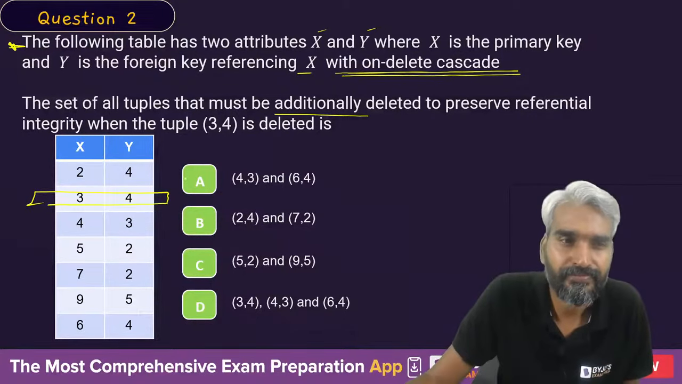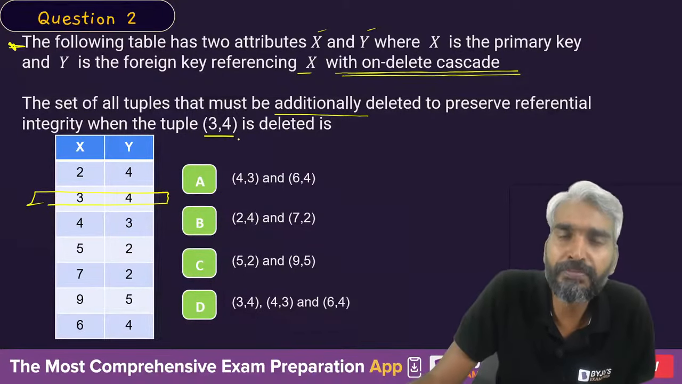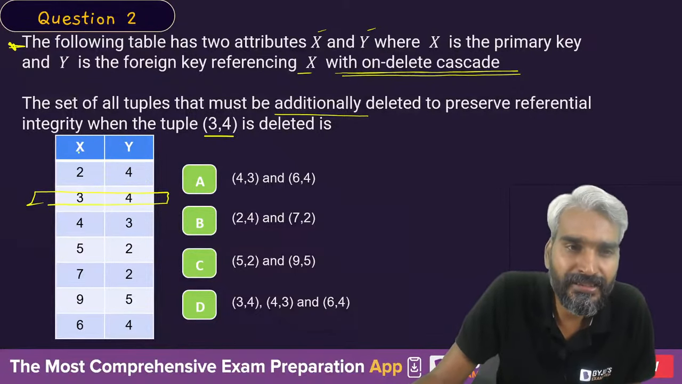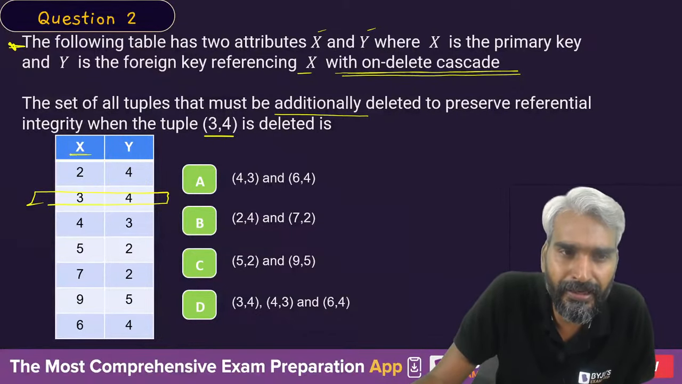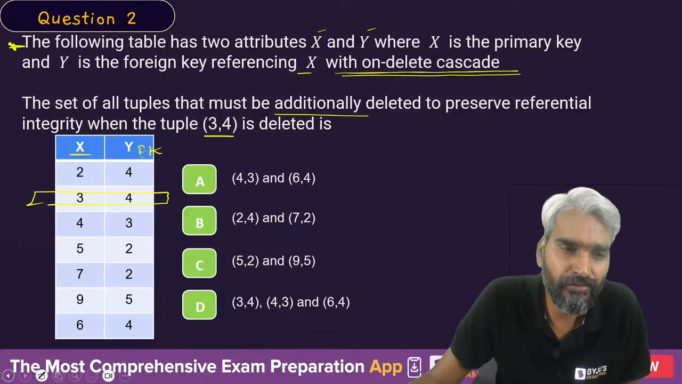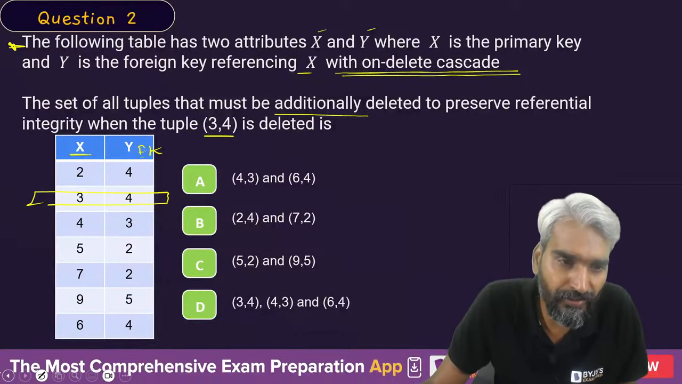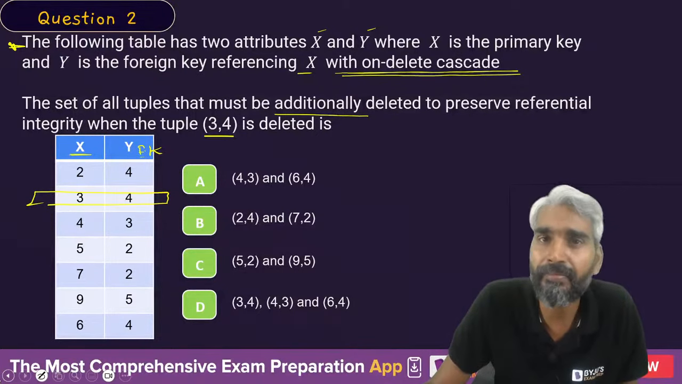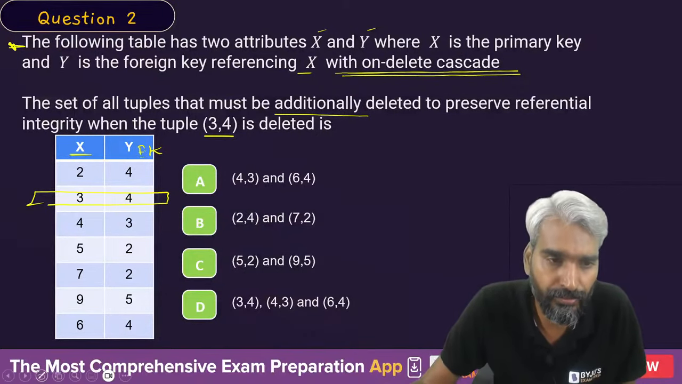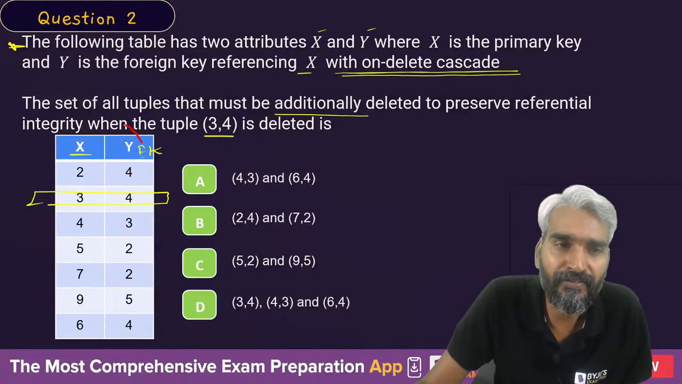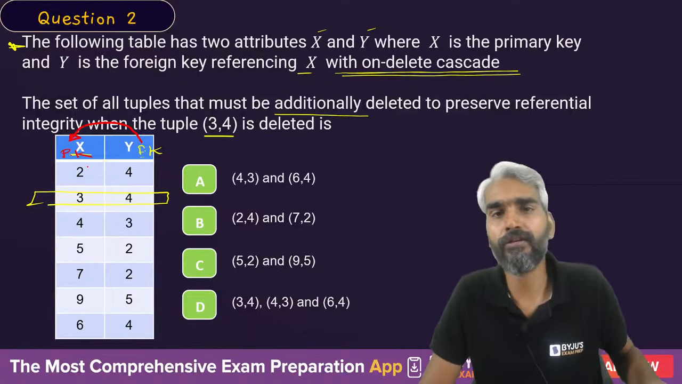Okay, so 3, 4 is being deleted. So let's try to understand. X is the primary key of this relation, and Y is a foreign key. So what's the use of a foreign key? A foreign key references the primary key of the same table or some other table. In this scenario, these keys are referencing the primary key of the same table. So this is your primary key and your foreign key is referring to the primary key of the same table.